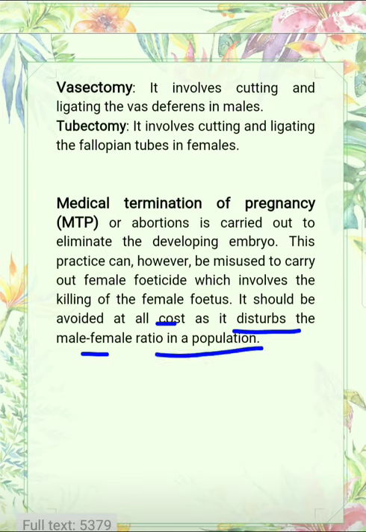So it is a very important discussion, because in today's time the ratio of male and female is disturbing very fast due to female feticide. So here we completed the chapter How Do Organisms Reproduce.